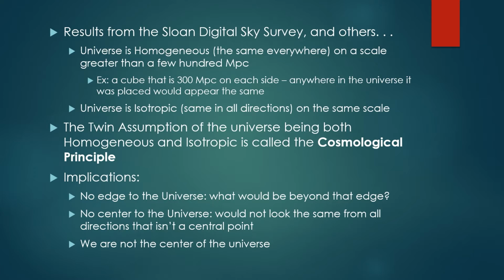The universe also appears isotropic, or the same in all directions, on these scales. We can count roughly the same number of galaxies per square degree in any patch of sky we choose to observe. This isn't to say that in our direct neighborhood it's isotropic and homogeneous. This is on the scales of 300 megaparsec cubes. The twin assumption of an isotropic and homogeneous universe is called the cosmological principle.